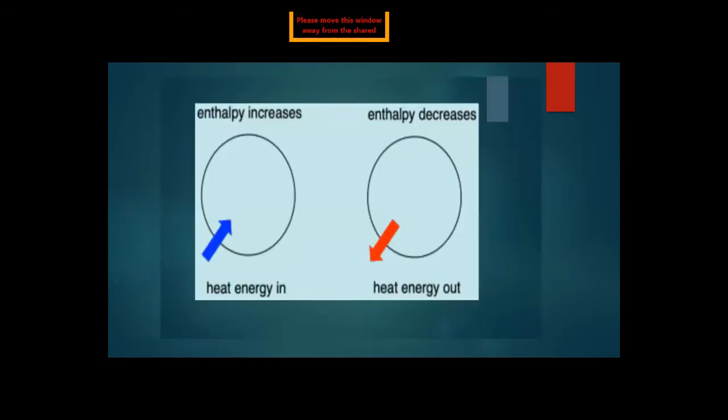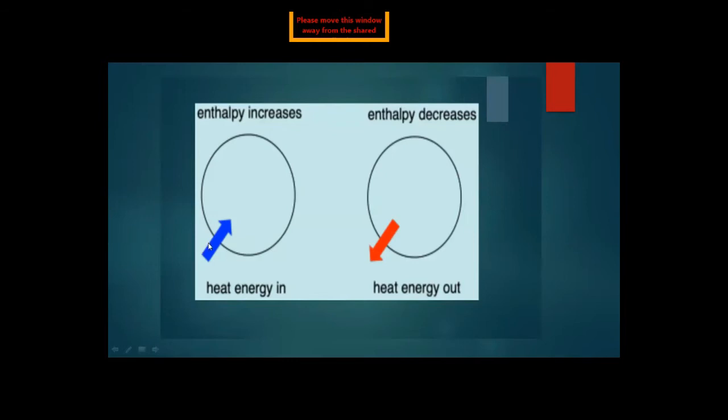Now, before describing how to identify the types of thermochemical reaction, we know that if heat energy is taken into the system, enthalpy is increasing. We know that in one type of system heat is absorbed, and in the other heat is evolved.